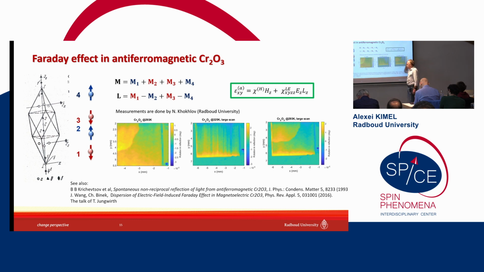And here we show the result of measurements already in our lab. But actually, people have been playing with the electric field-induced Faraday effect in Cr2O3 before. You can see that we see the signatures of 180 degree antiferromagnetic domains in this material, measuring polarization rotation.